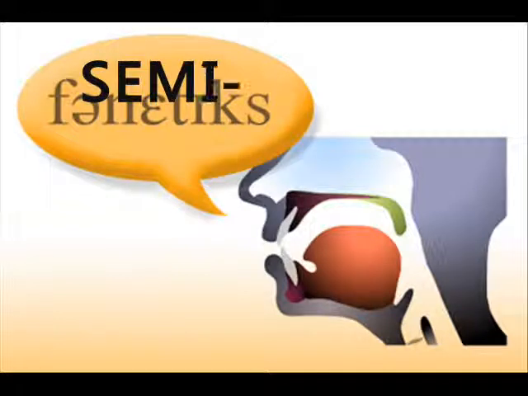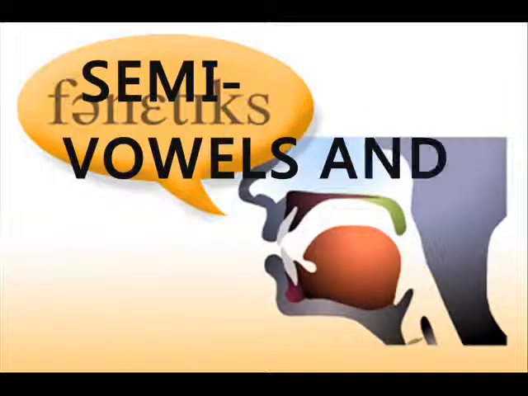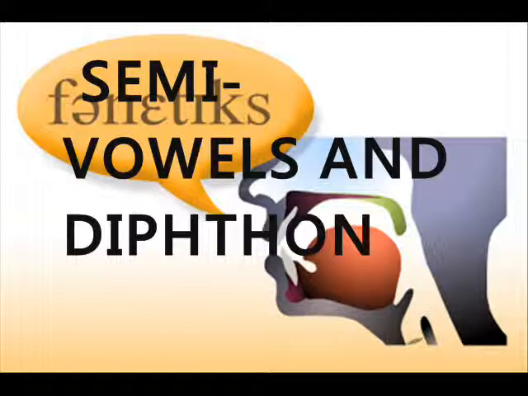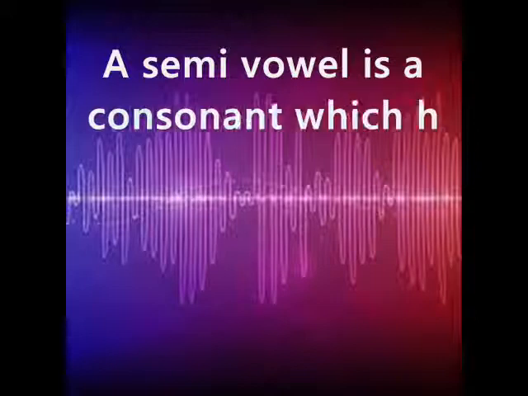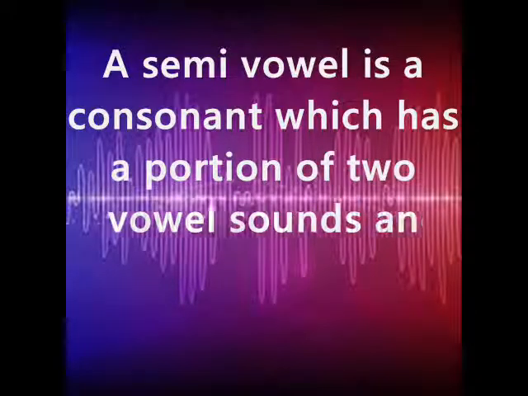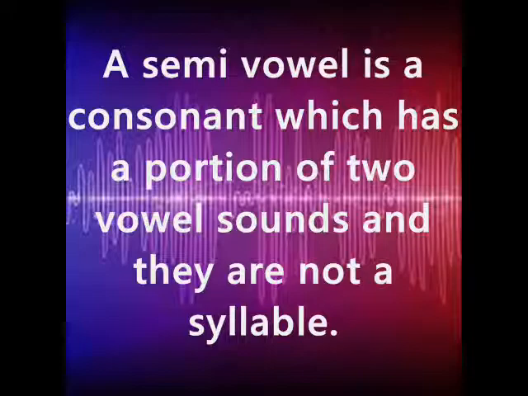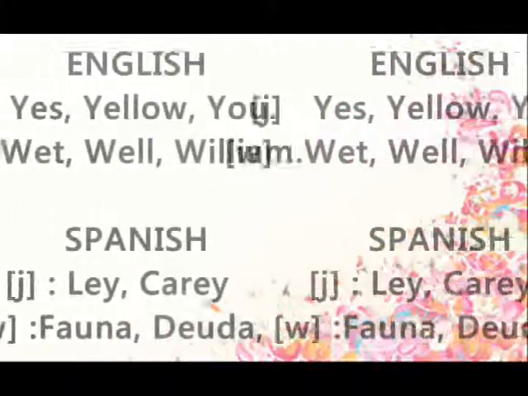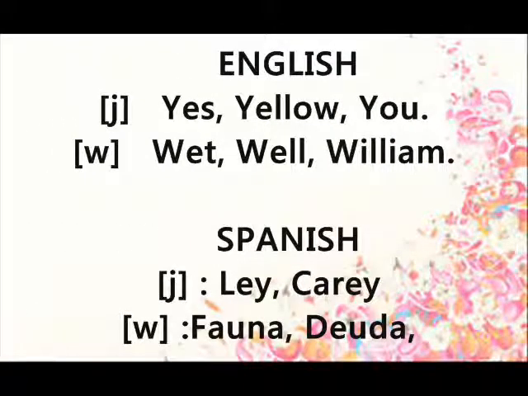Let's go to the second part, semivowels and diphthongs. A semivowel is a consonant which has a portion of 2 vowel sounds and they are not a syllable. The semivowels in English are I, yes, yellow, you, u, wet, well, William, and the semivowels in Spanish are the same. Ley, carey, fauna, deuda.